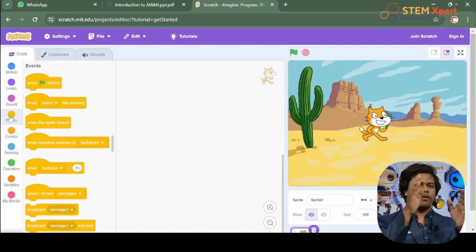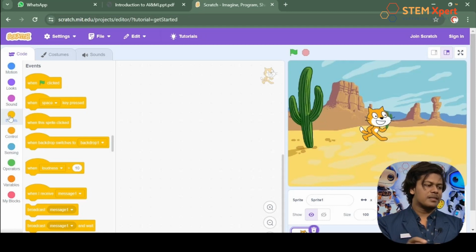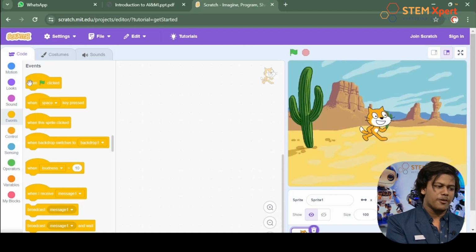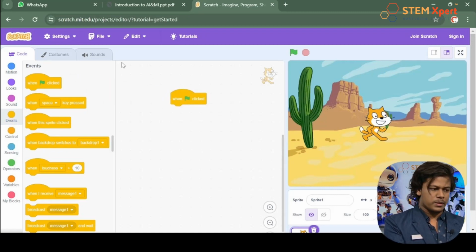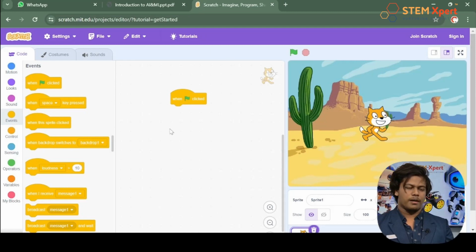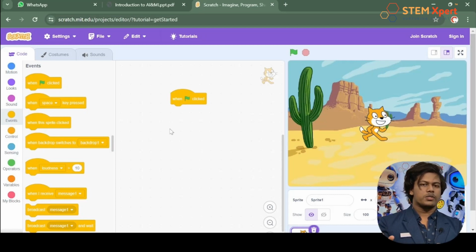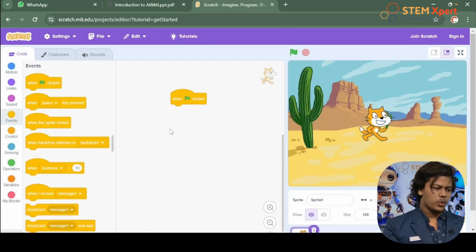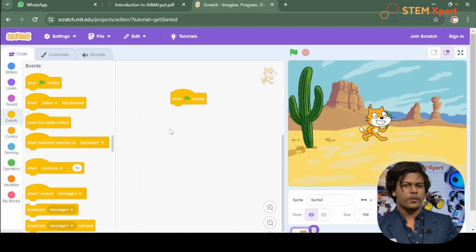And we will be having a lot of advanced options of events. From here, I want you to drag the first one, exactly the when green flag clicked option over here. So this is our script area, where we'll be doing the coding. And I told you it's all about that drag and drop method. So everyone has to do the same. Just drag that when green flag clicked option.